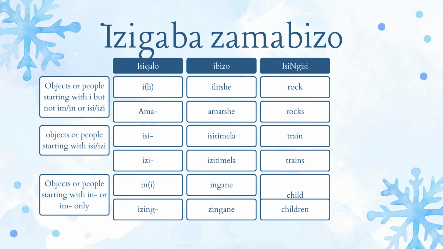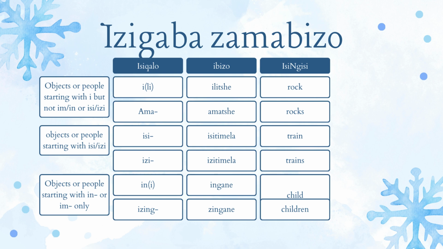The next classification is objects or people starting with isi. That is isi, isitimela. Isitimela, sorry. That's a train, and then we have the plural form of that, which is izitimela, which then means trains.